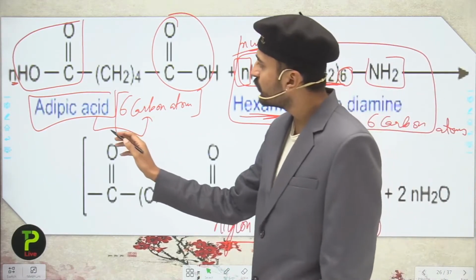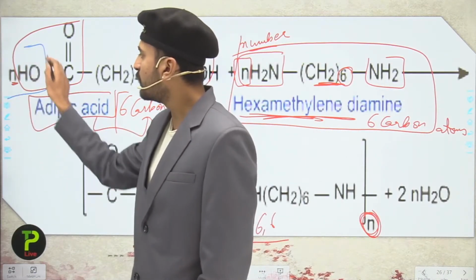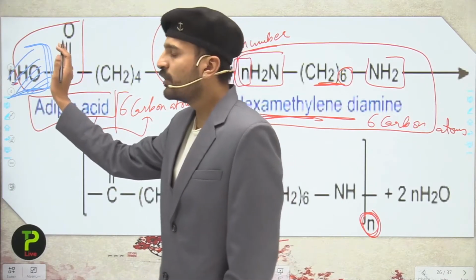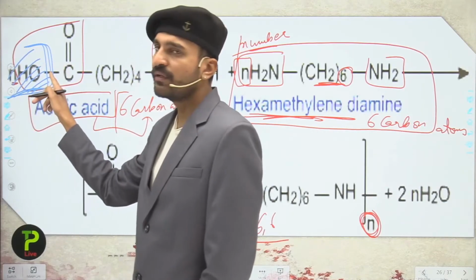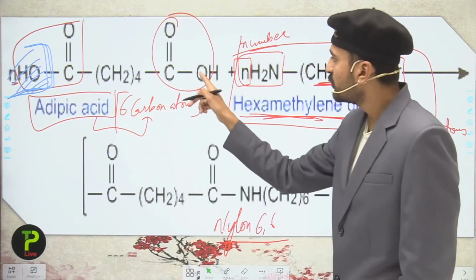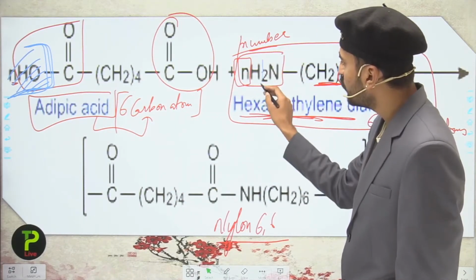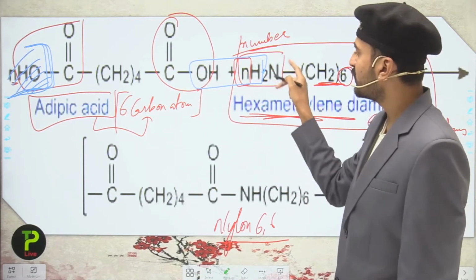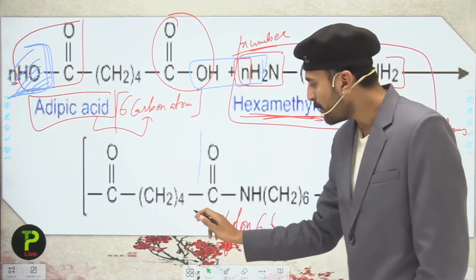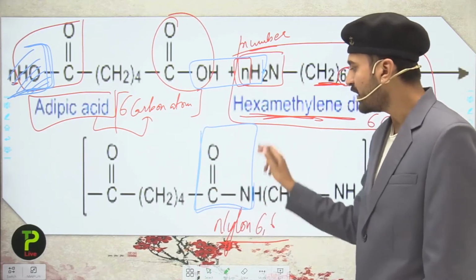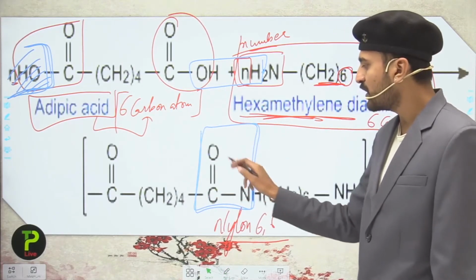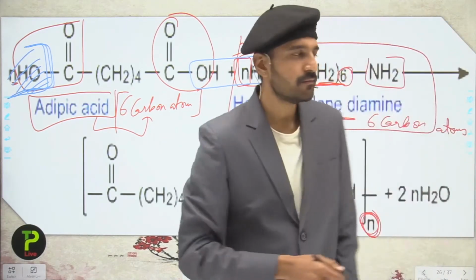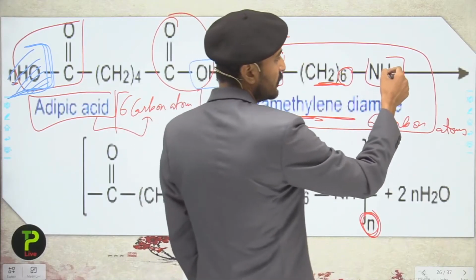From this side, students, you can see this OH part will be removed because they are going to form water. So this OH part will be removed and one valency of the carbon is free from this side, while this OH part gets attached with the hydrogen which is present over here, and the carbon gets connected with the N, that is the nitrogen. So here you can see the amide bond. This is the amide, where carbon is connected with the nitrogen and the double bond oxygen, you can see over here. Moving back here, you can see the hydrogen is also there.